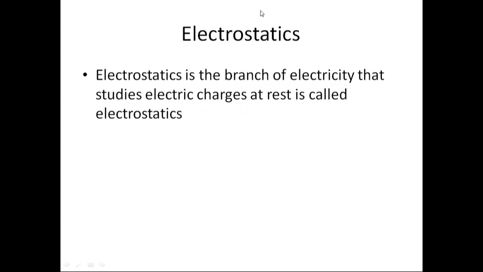The next topic is electricity. First we see electrostatics. In this title we can see statics, and static means at rest. Electrostatics is a branch of electricity that studies electric charge at rest. Therefore, electrostatics is the branch of electricity that deals with electric charge at rest.